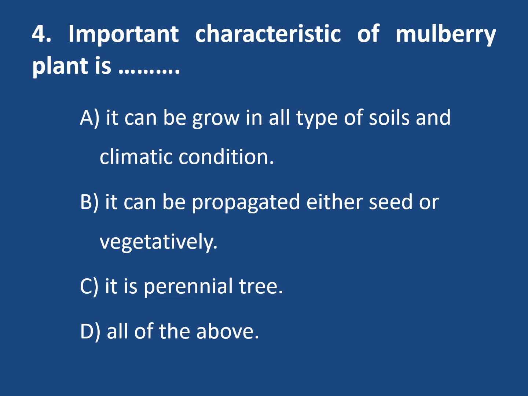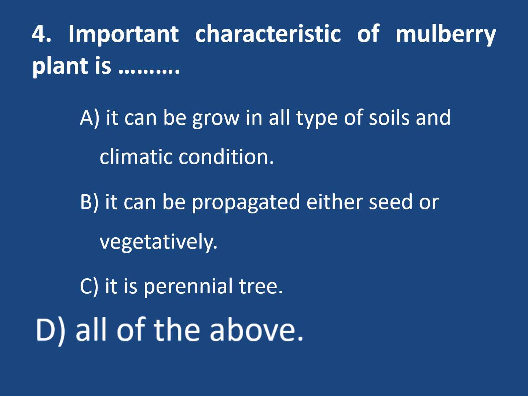Then, important characteristic of mulberry plant, options are: it can be grown in all types of soils and climatic conditions; second, it can be propagated either by seed or vegetatively; then it is a perennial tree; and last, all of the above. See, this mulberry plant can grow in all types of soils and climatic conditions. Second, it can be propagated either by seed or vegetatively, and in India this vegetative propagation of mulberry plant is most favored, most practiced. Then it is a perennial tree, no doubt. That's why the correct option is all of the above. These all are the characteristics of mulberry plant.